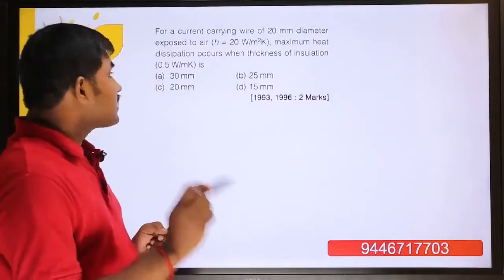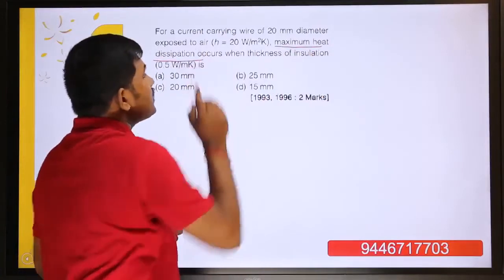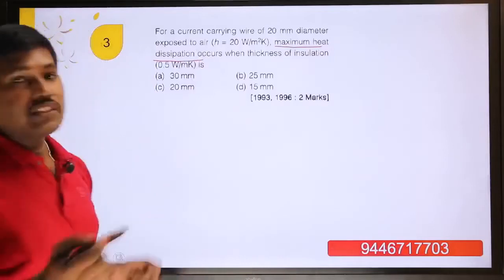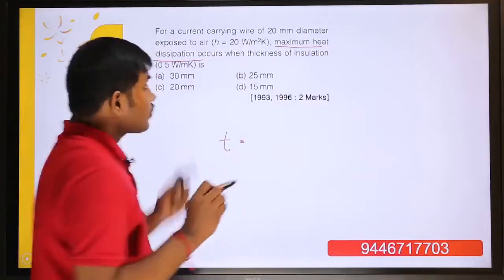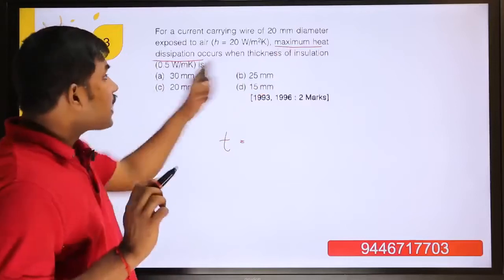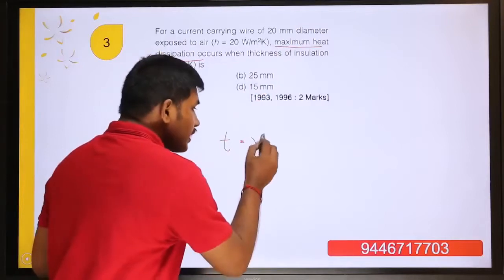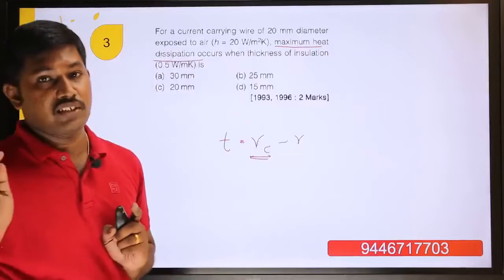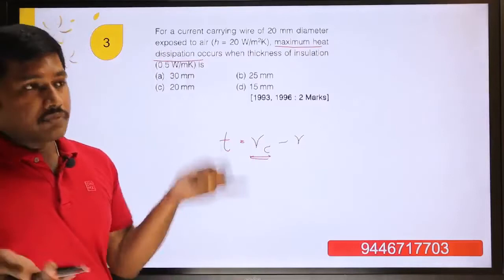Maximum heat dissipation occurs when the thickness of insulation is maximum. This is the important thing. The word you have to remember: maximum heat dissipation occurs. You have to find the thickness, and it is very important. So the thickness is Rc minus R. So what is Rc? This is the critical radius of insulation. You know the critical radius of insulation in the explanation class.